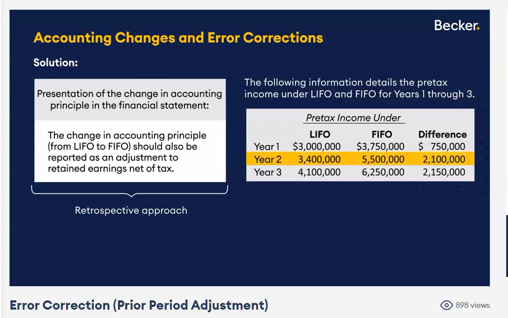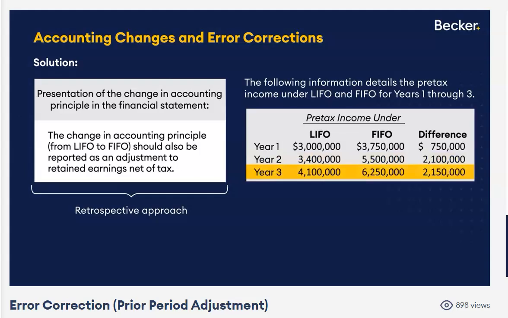What about year 2? Under the old method LIFO, in year 2, they've got $3.4 million earnings before tax. Had they been FIFO, it would have been $5.5 million. So 5.5 million minus 3.4 million, the adjustment for 2022, we have to increase earnings before tax by 2.1 million.